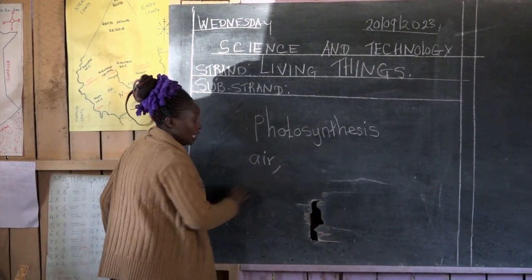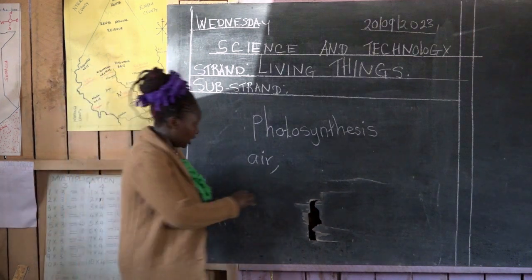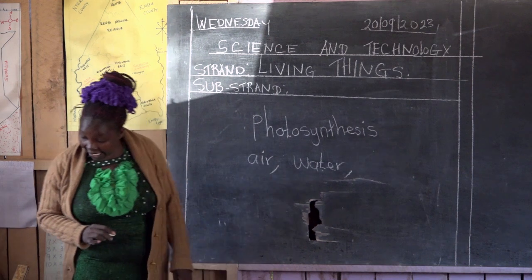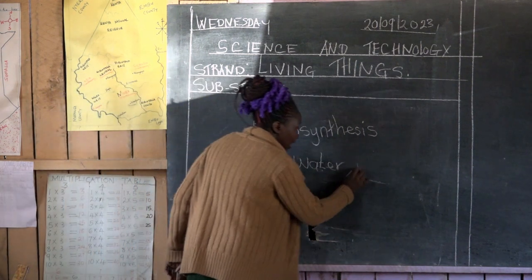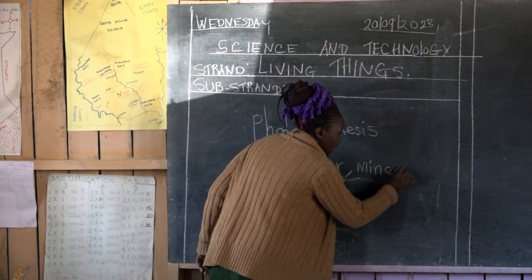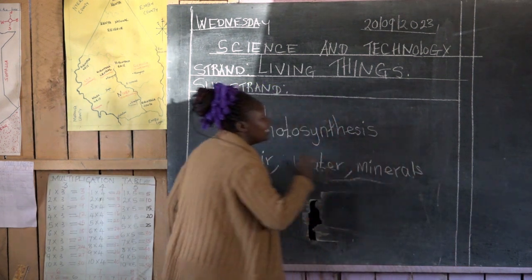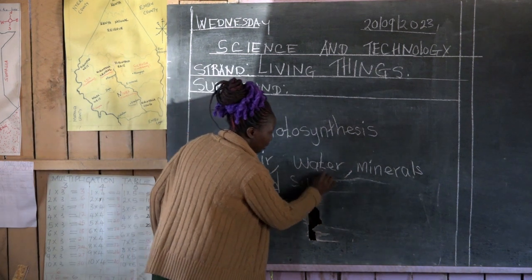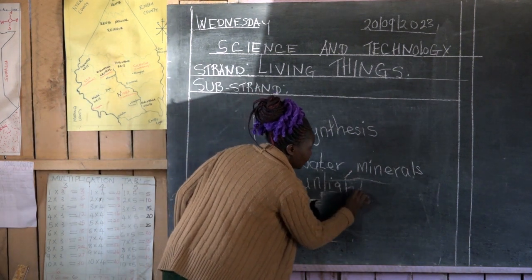They need what? Air. They also need water. They also need what? Water. They also need what else? They need minerals. They need what? Minerals. They also need something we call sunlight. They need what? Sunlight.